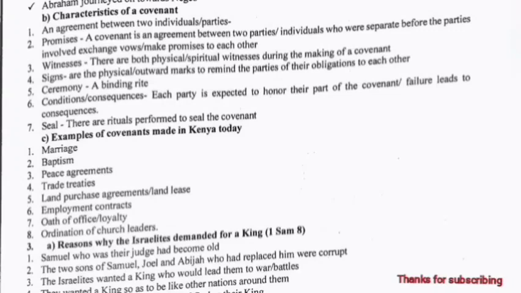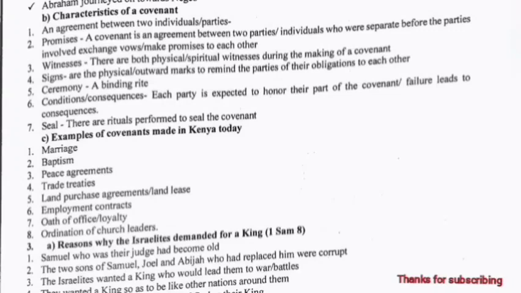3. There are witnesses. They are both physical and spiritual witnesses during the making of a covenant. 4. Signs. There are physical or outward marks to remind the parties of their obligations to each other. 5. Ceremony. That's a binding rite. 6. There are conditions, or we call them also consequences. Each party is expected to honor their part of the covenant. 7. Seal. There are rituals performed to seal the covenant.